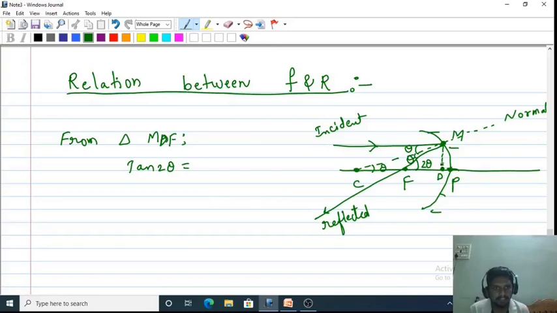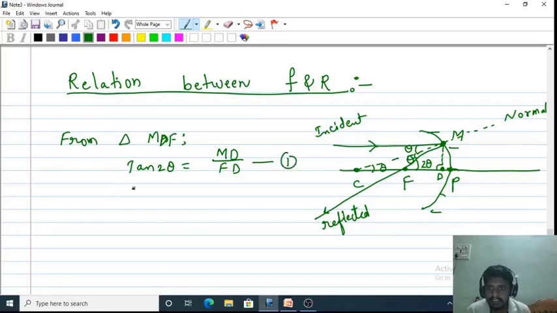This is a right angle triangle, this is 90 degrees. From MDF, tan 2 theta can be written as opposite by adjacent. What is opposite? MD by FD. Let it be equation number 1.